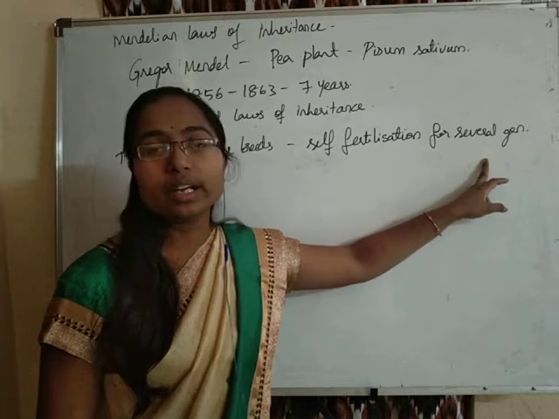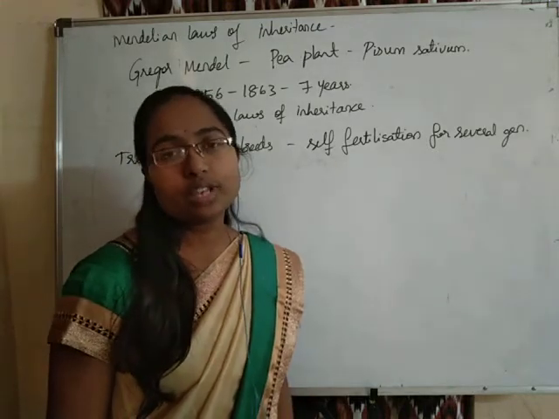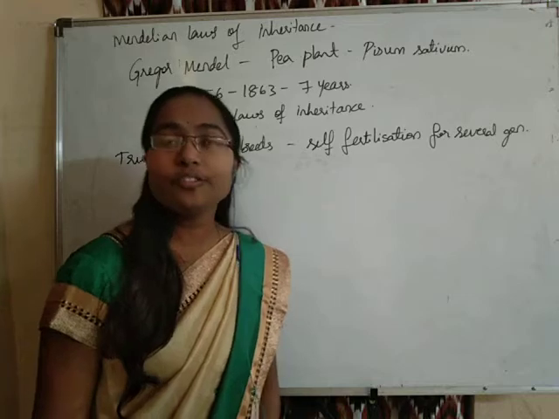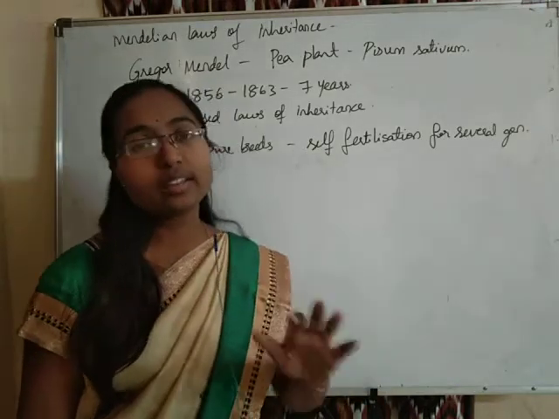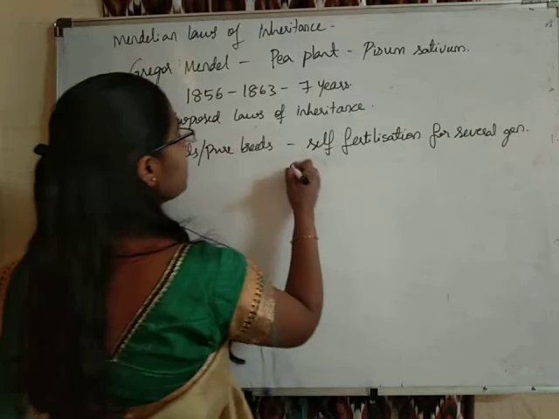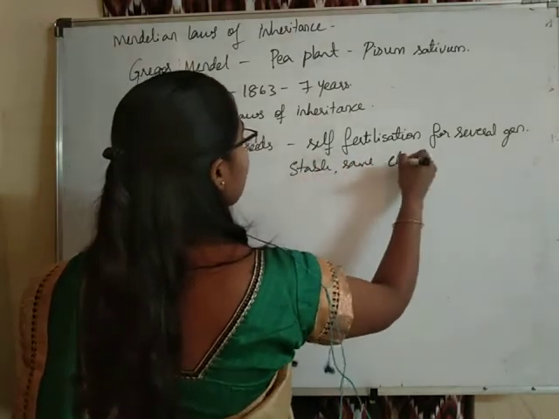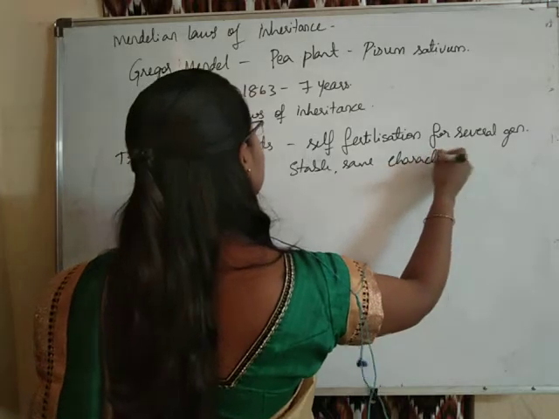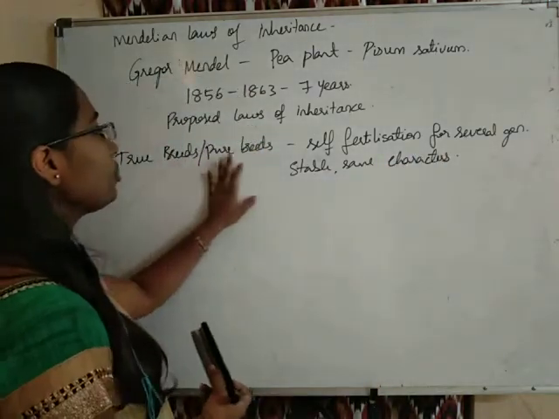These are those organisms which have undergone self-fertilization for several generations, and after that they show the same stable characters. They are called true breeds or pure breeds.